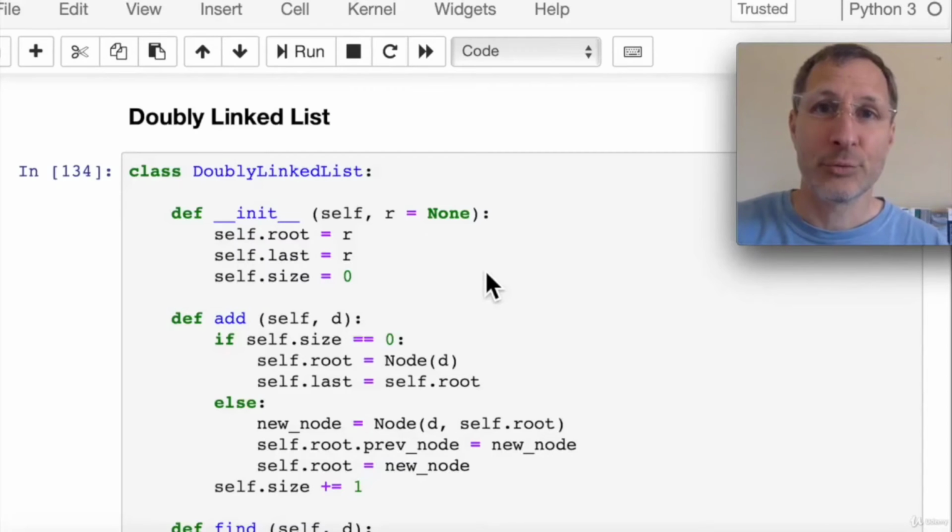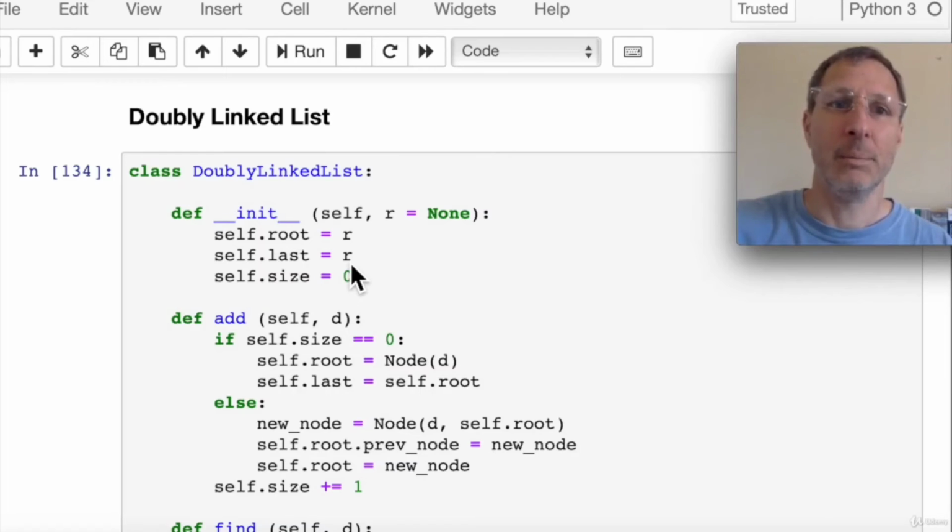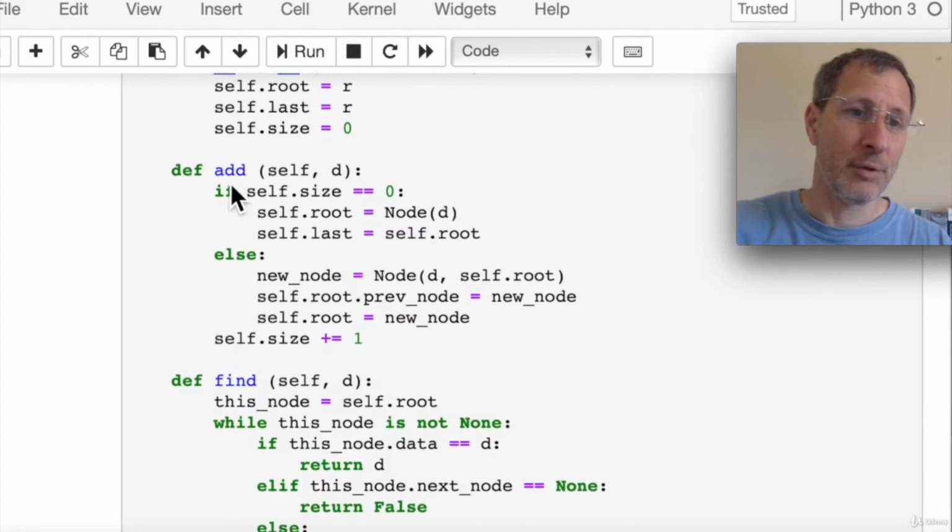Doubly linked list uses an extra node attribute called prevNode, as I showed you before when we looked at the node class. And it also has an extra list attribute called last. You can see here, last. So that we can always access the tail end of the list, or the last item in the list. Now the add method has to check if the list is empty. And if so, then the root node is also the last node. Otherwise, it adds a new node to the beginning and it changes the root's prev node to the new root node. So we can see the if-else, 2 different conditions here for the add a new node.